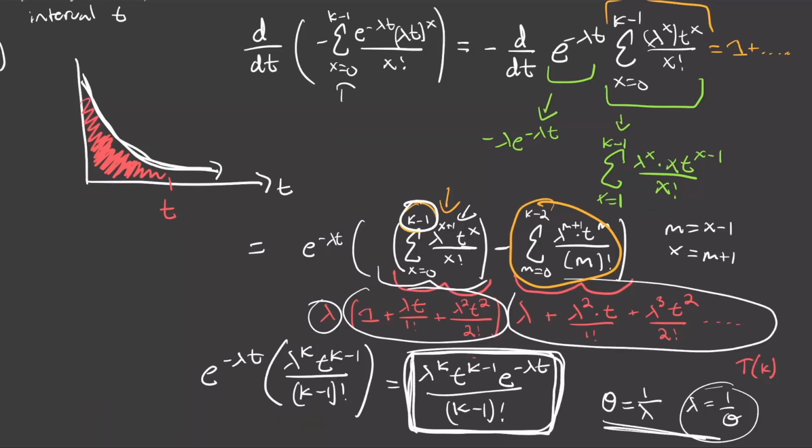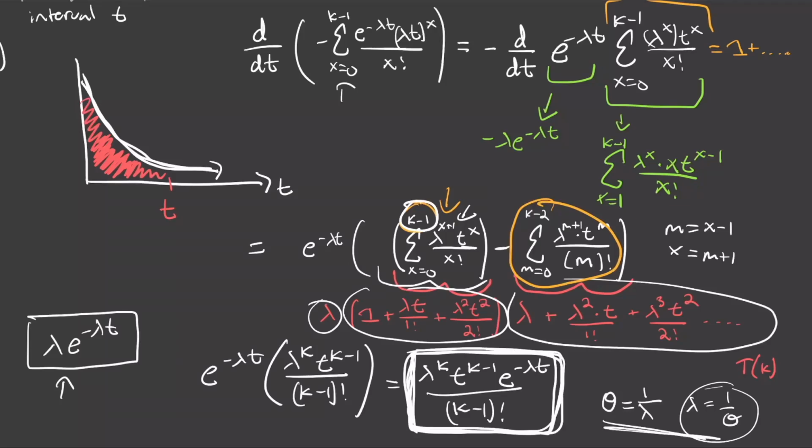Also, one more thing, k represents the kth arrival of the Poisson process. You remember in QP 111, we were doing the exponential distribution, which represented the first arrival of the Poisson process. So if we plug in k equals 1 right here, then you're just going to get lambda to the power of 1 times t to the power of 0, so 1, and then e to the power of negative lambda t, and then that's going to be all on 1 minus 1 factorial, so 0 factorial. 0 factorial is obviously equal to 1, so this is what you'd get when you plug in k equals 1 into the gamma distribution, and that is also the PDF of the exponential, which we showed in QP 111, so it all makes sense.